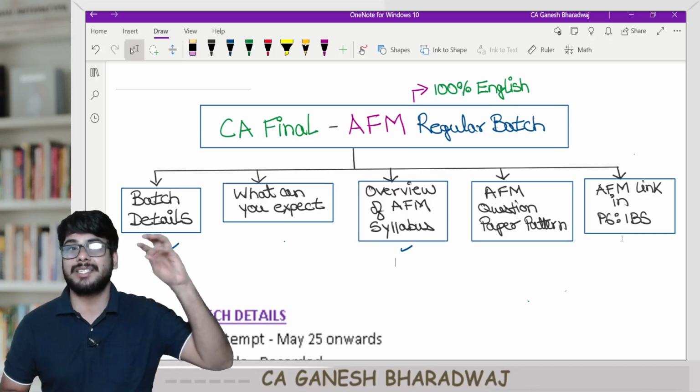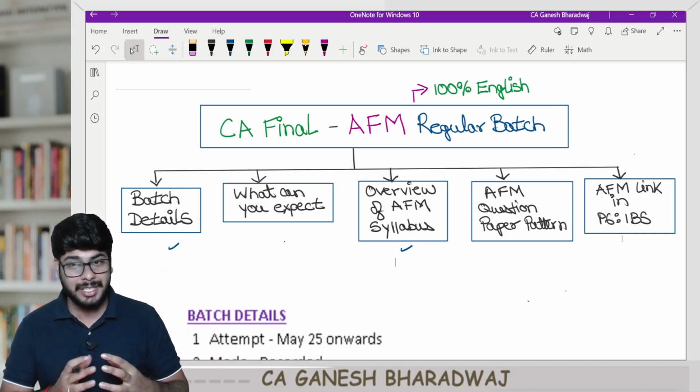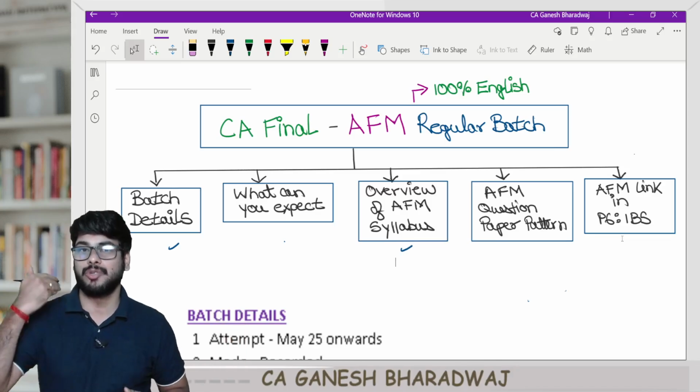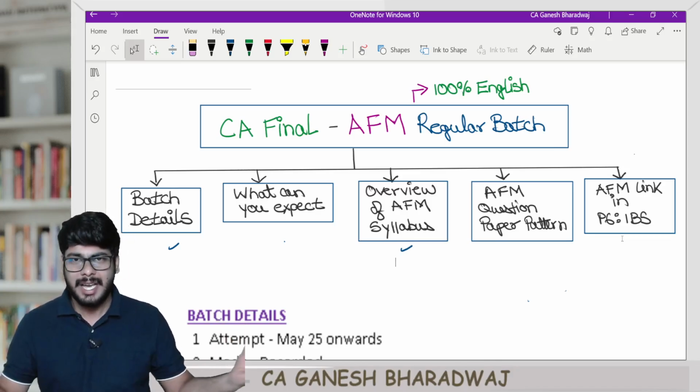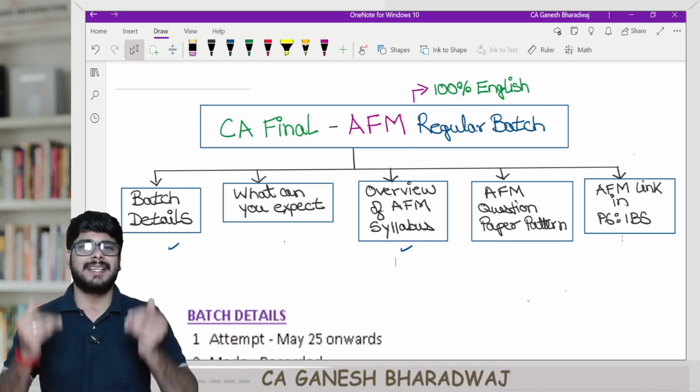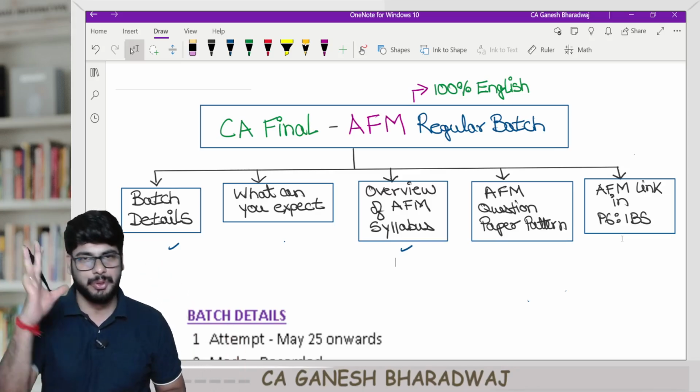So that is the challenge in AFM. In AFM, the challenge is not about the volume. The challenge is about the technicalities. And if you understand every single thing conceptually, this exam is going to be a cakewalk. That is the beauty of AFM.